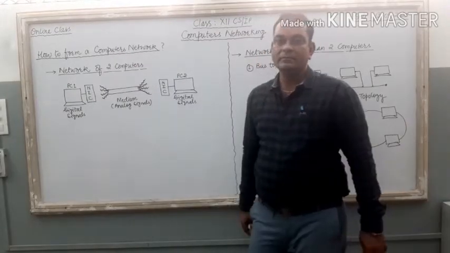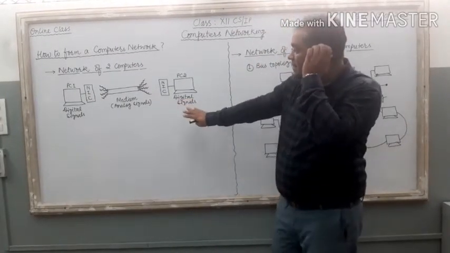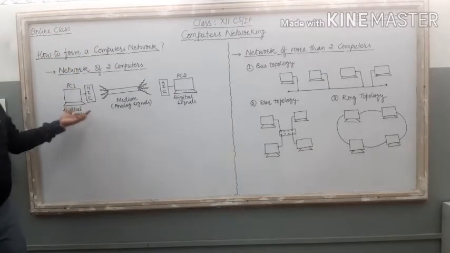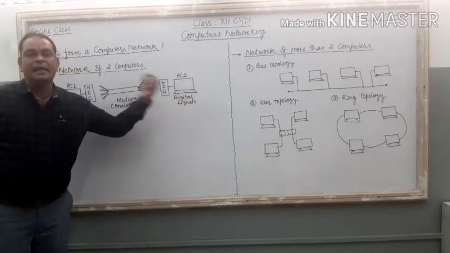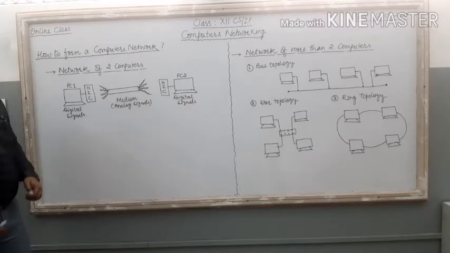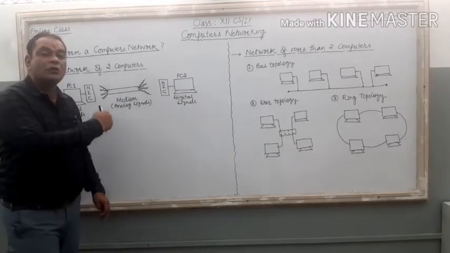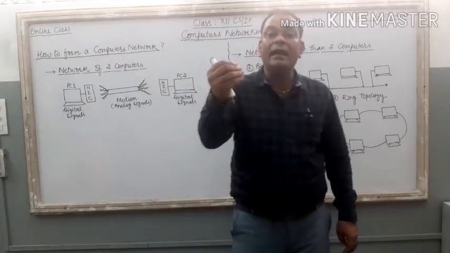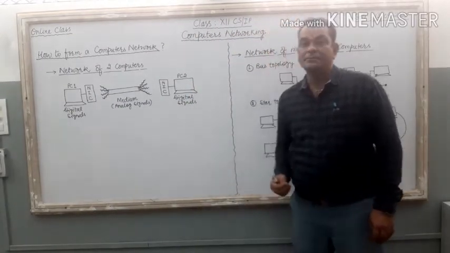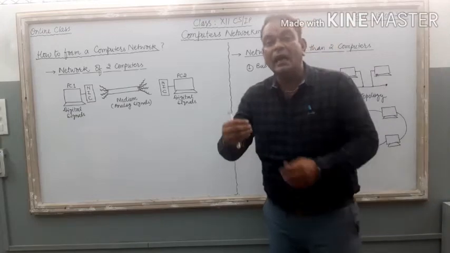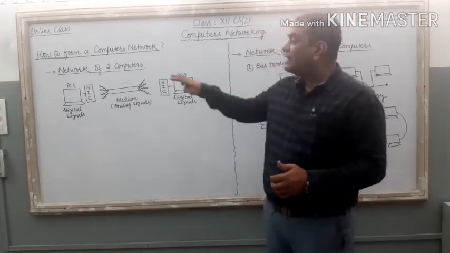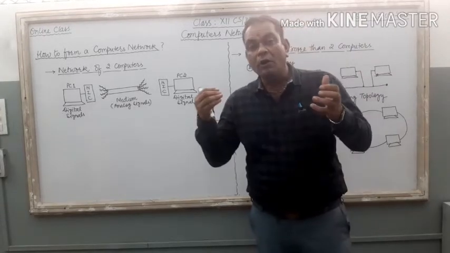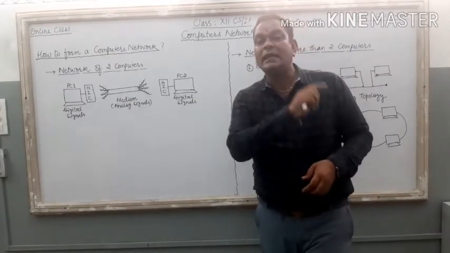Right? Now just see, on this board there are two different PCs, the first PC and the second PC. Now if I want to connect these two computers with each other, some necessary hardware equipment is needed. Some necessary changes are needed in these two computers, and a platform is also needed on which you are going to connect these two PCs.